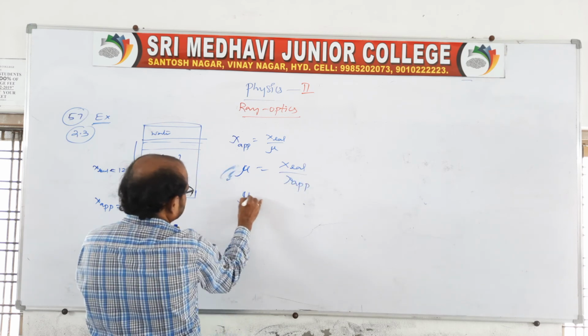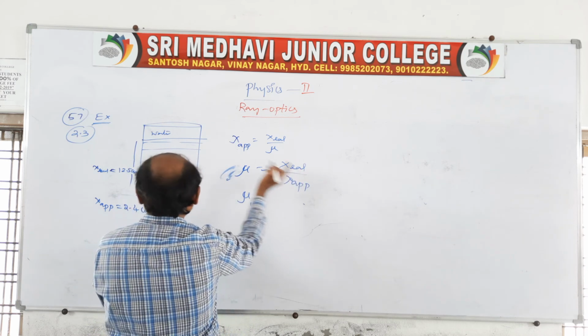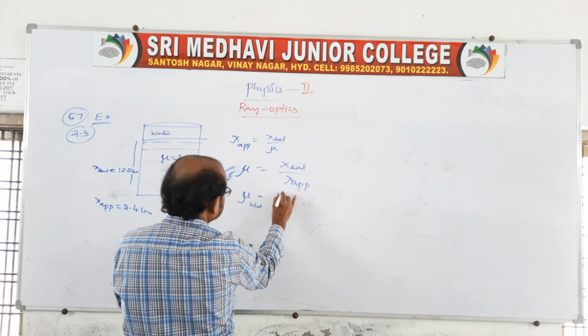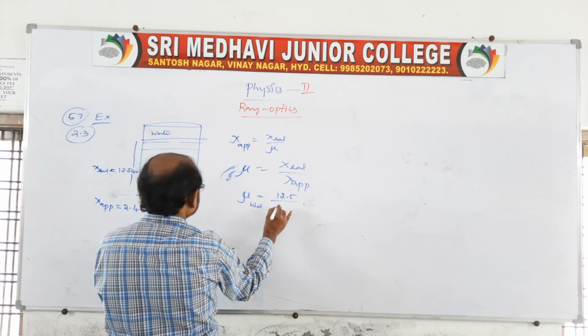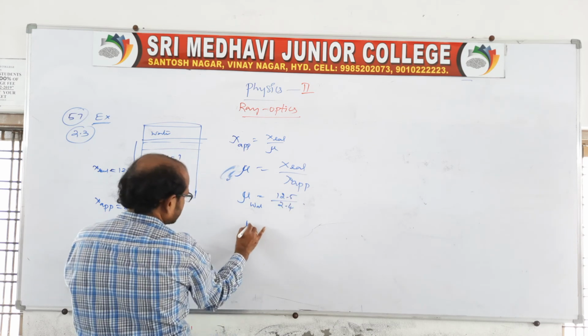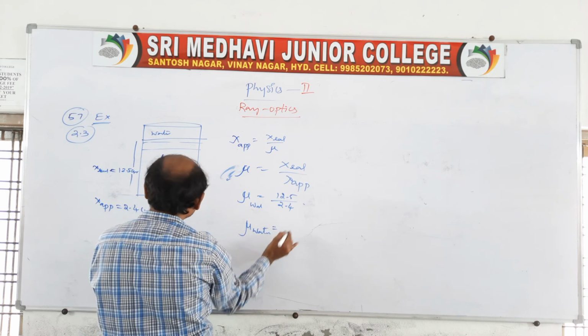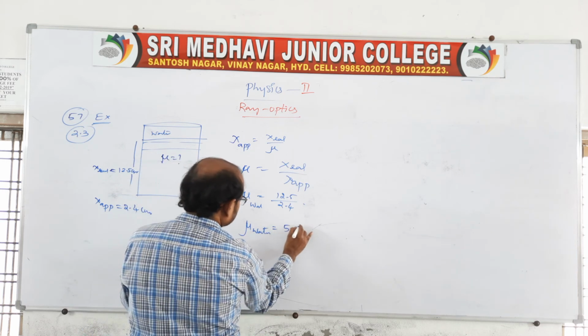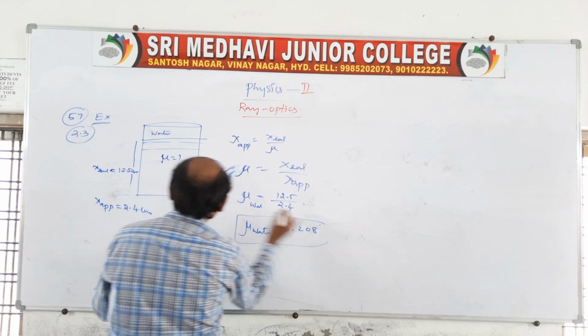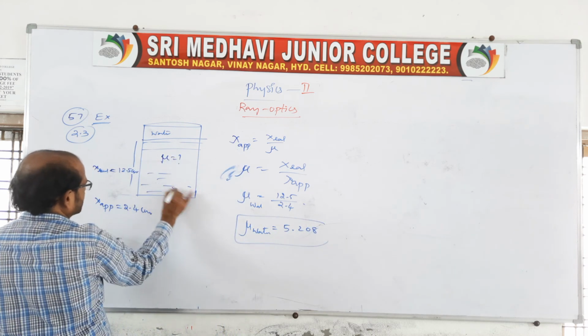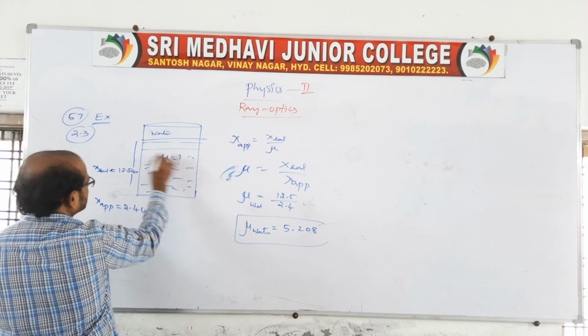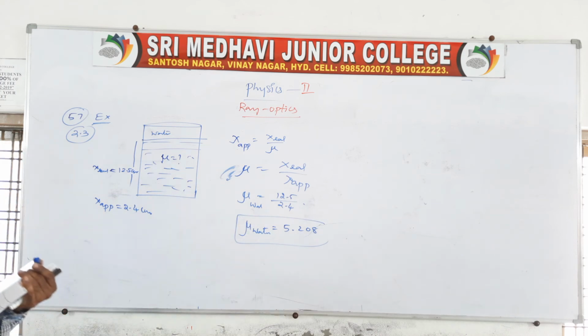The refractive index of water will be like this: x real is 12.5 by x apparent 2.4. Simplifying, we get approximately 5.208. Therefore, the refractive index of water is 5.208.